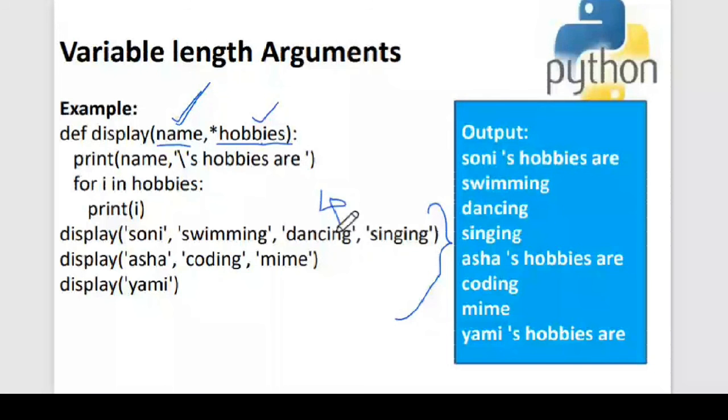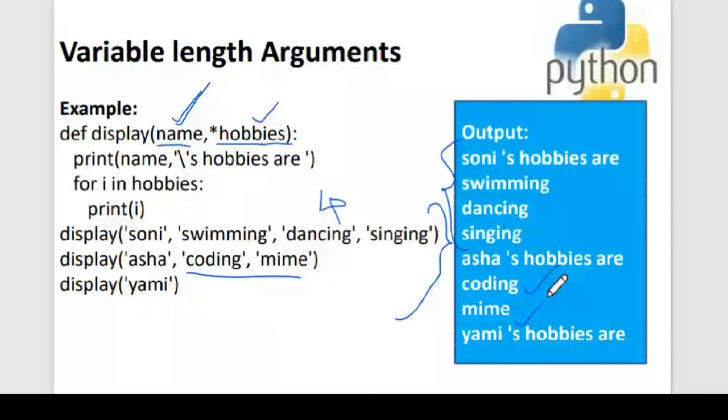Coming to the second function call, I have given only 2 arguments over here. So the rest will be taken into hobbies, wherein this will be formed into a tuple and taken into hobbies. Asha will go to name. So name will get Asha because this is a positional argument. So I said Asha's hobbies are coding and mime. So I got that answer over here. So this is the second function call.